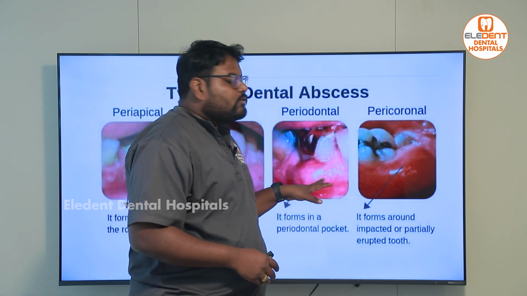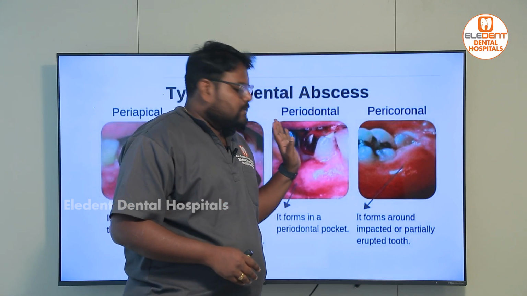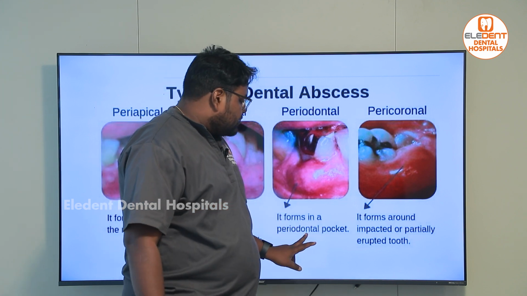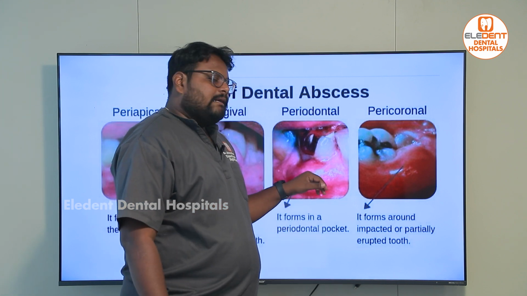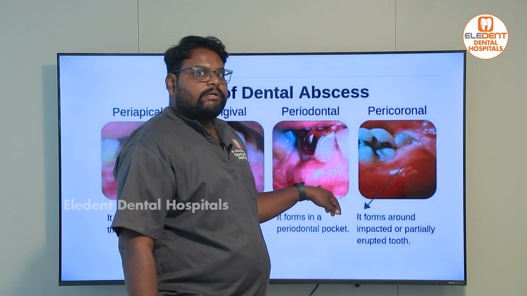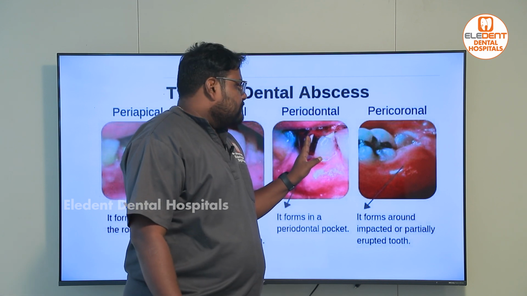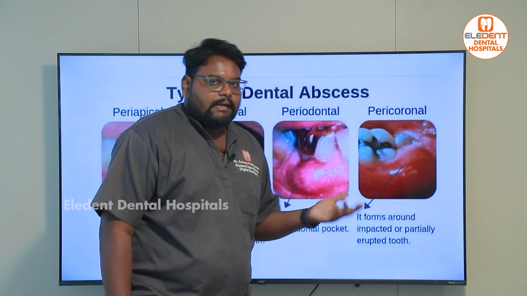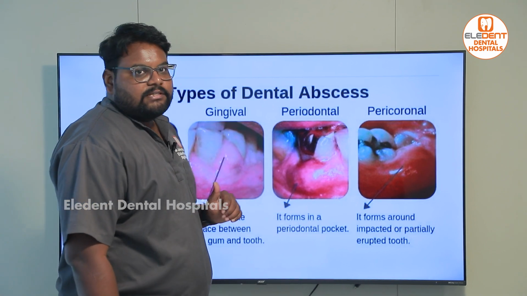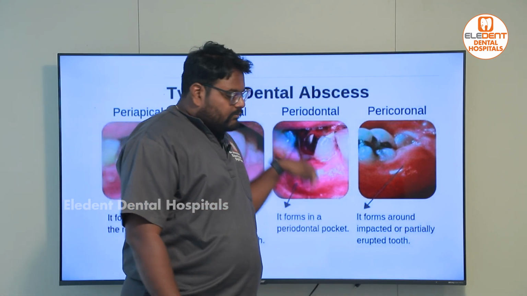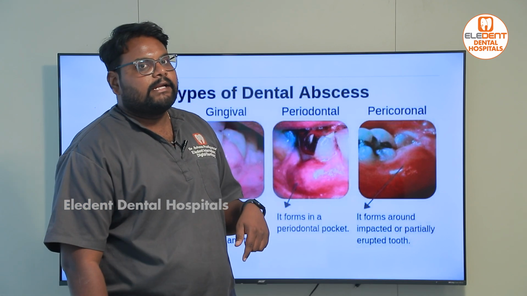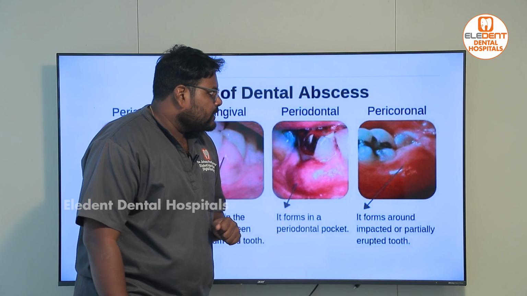Here it could be due to the infection around the pulp, so it's called a periodontal abscess, and in most cases root canal is required, and in most cases the tooth will be mobile. If it is excessively mobile, very mobile, we'll have to take it out, wait for the infection to come down and place an implant, or we have to take out the entire infection along with the tooth and then immediately plan an implant as well.